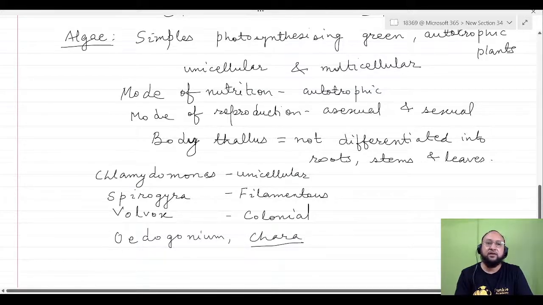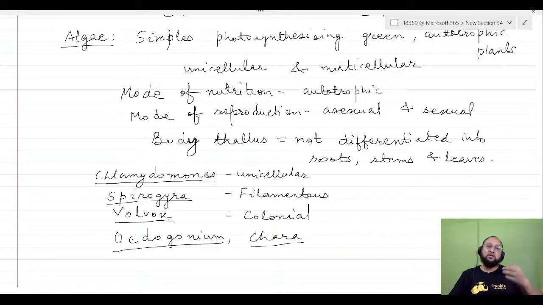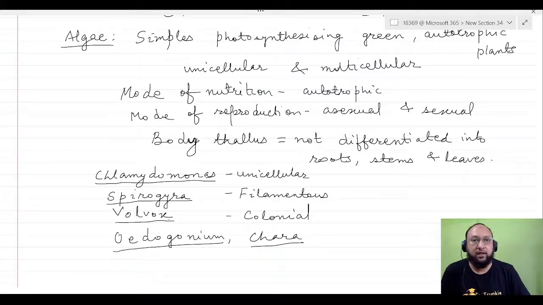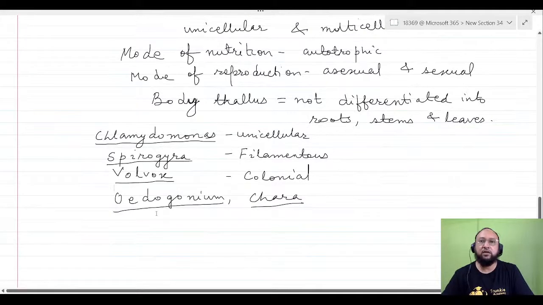Chlamydomonas is unicellular, Spirogyra is filamentous, and Volvox is colonial. These are the common ones, and you have to remember one example of each from unicellular, filamentous, colonial, etc. Now we come to the next higher group, that is the bryophytes.